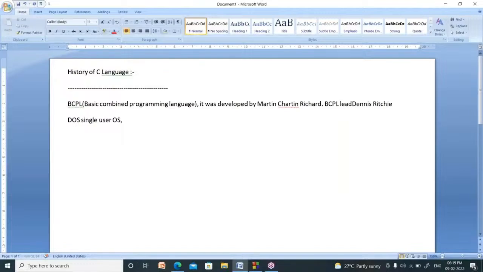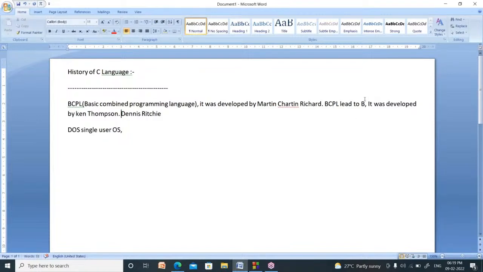From BCPL, they developed B language. B led to BCPL, led to B. Who is the developer of B? He is known as Ken Thompson. It was developed by Ken Thompson.